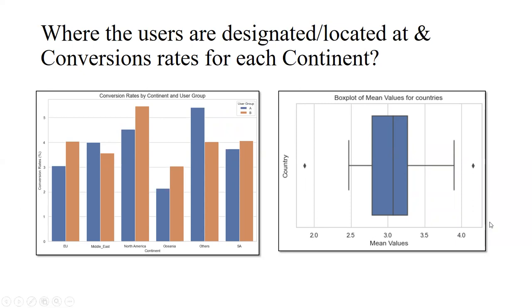So we moved to the country-wise segmentation, and we plotted a box plot for mean values of purchases for each country. We saw two outliers, which are the USA and Australia.